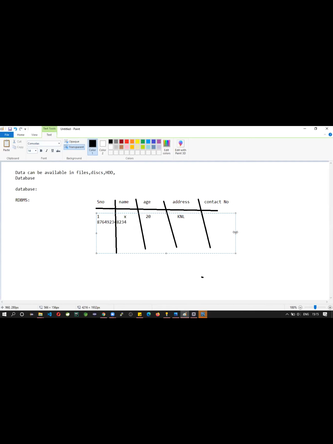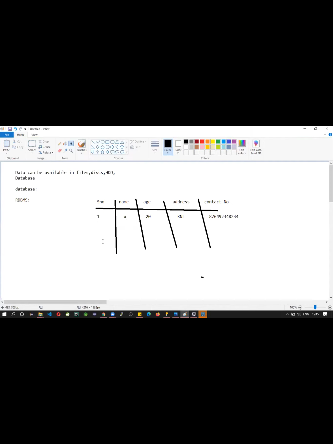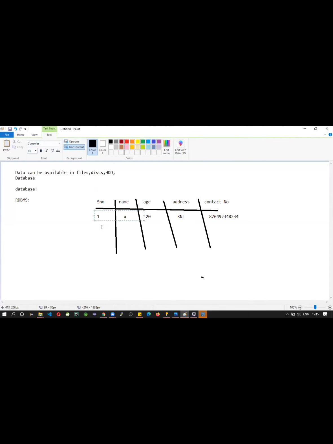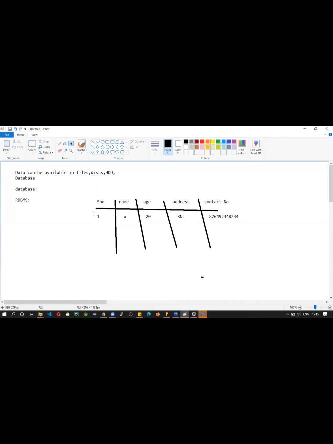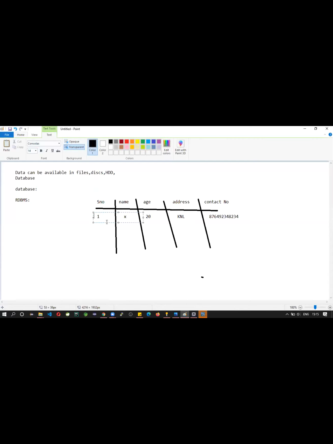Okay. So like this, you will have some data. How does a relational database organize the data? See, in the entire table, you will have some unique property which can identify the data. See here, serial number 1. Suppose consider you will have unique serial numbers. So 1 is the unique value. By using this unique value, we can find all the related data.